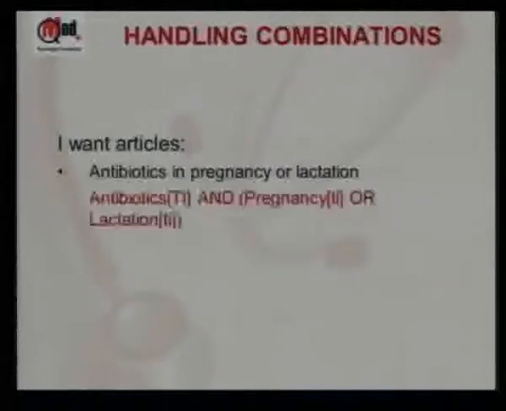Now we are combining 3 things. So what we do is antibiotics TI and pregnancy TI or lactation TI. This is a simple part I'm doing. What more have I done? I've put pregnancy or lactation in round brackets. Just remember a rule, wherever there's a longer string and you're using or, enclose those in a round bracket. Otherwise what PubMed would do is first combine antibiotics and pregnancy, make a set, then or everything in lactation. So remember the rule very simply as wherever there's or, put a round bracket.